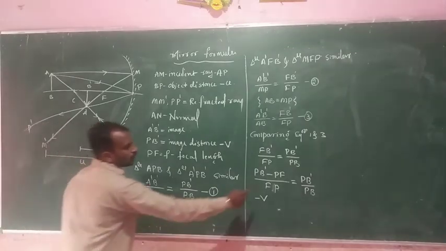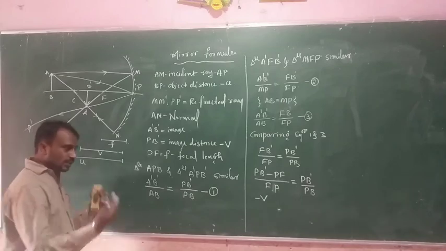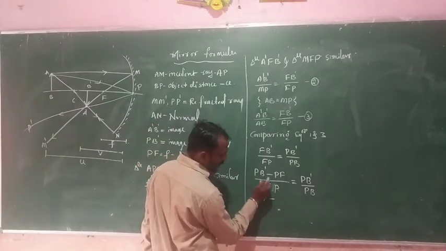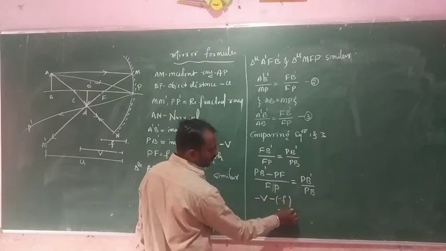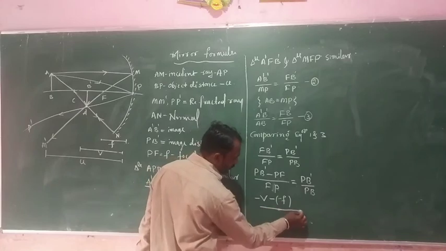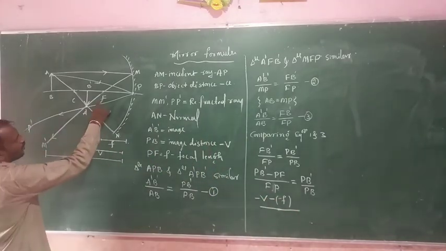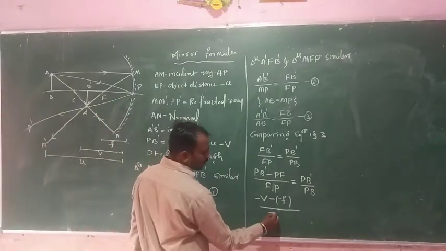Next one, PF. PF means focal length. So that is also opposite to the incident ray, so there is a minus already there. Minus F divided by FP. FP means that is also focal length, so that is also negative.